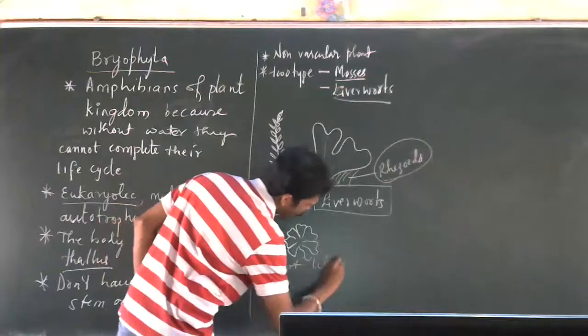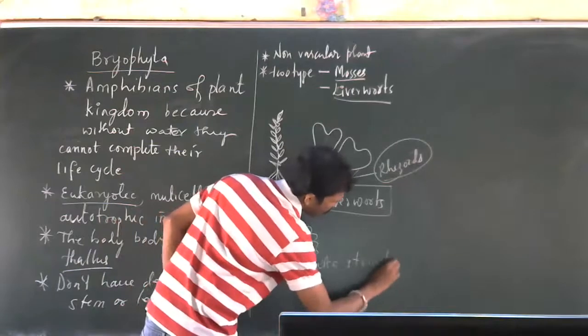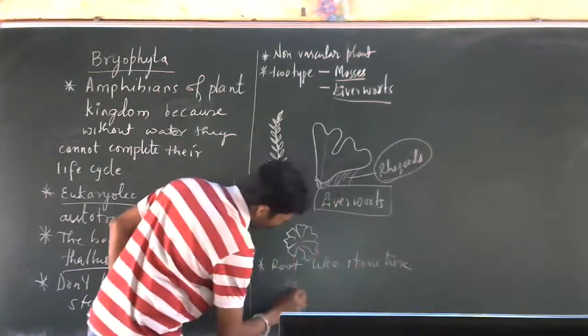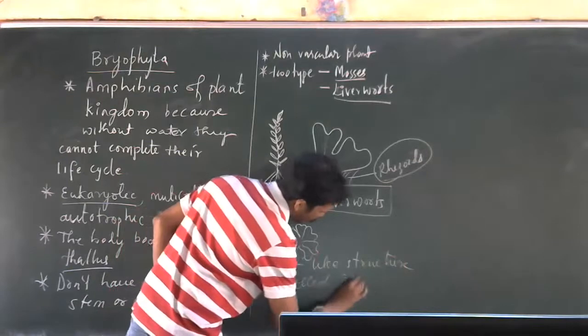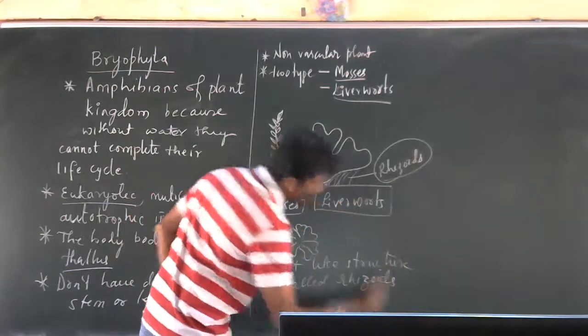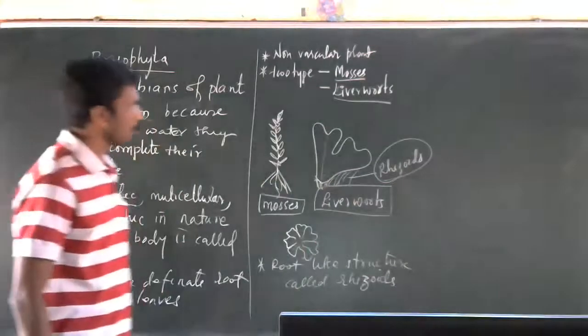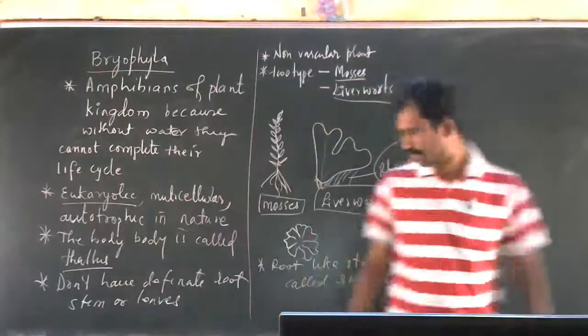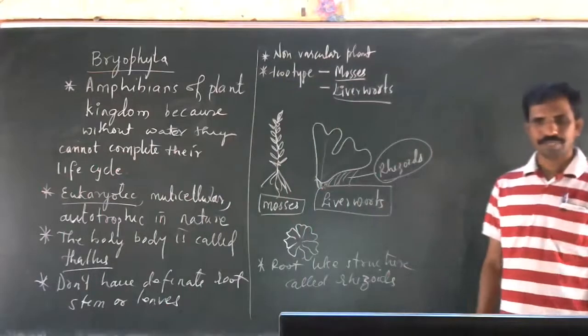Root-like structures called rhizoids, which help in the absorption of water and minerals from the soil. See, understood?